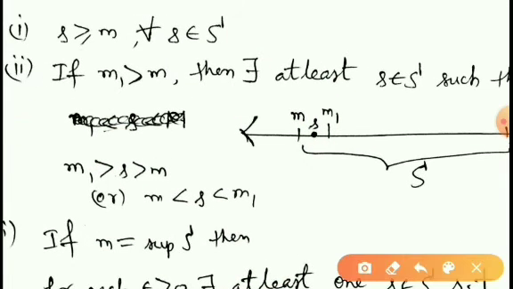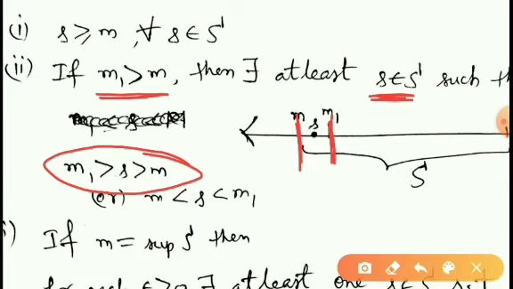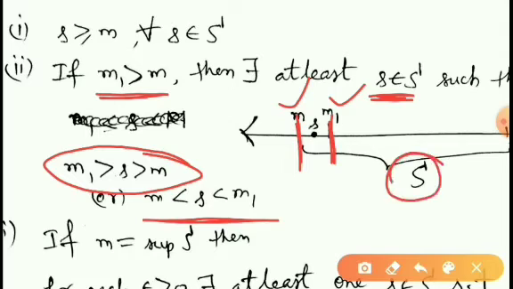See this. Suppose M is the infimum and M1 is any real number which is greater than M, then we can find at least one s belongs to S such that M1 greater than s greater than M, or M less than s less than M1. So whenever M is the greatest lower bound and M1 is a real number which is greater than M, then we can find at least one member of the set S which is lying between M and M1.